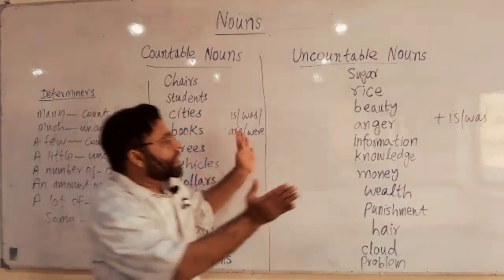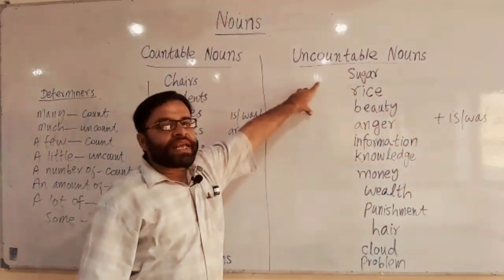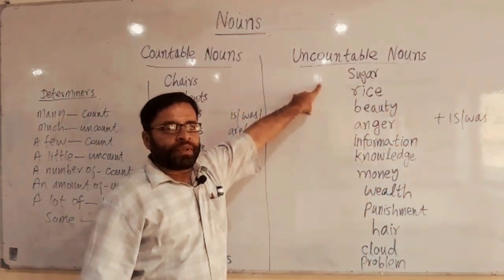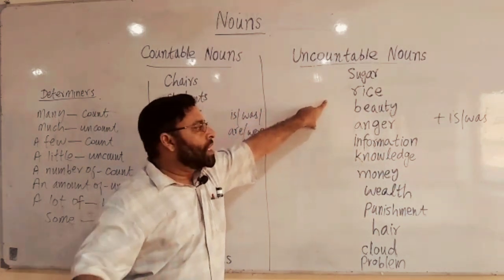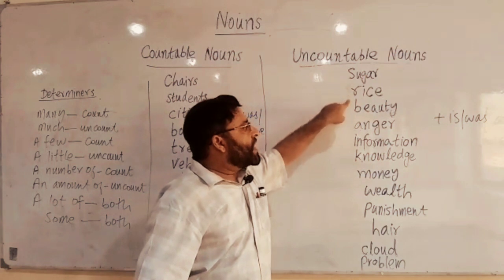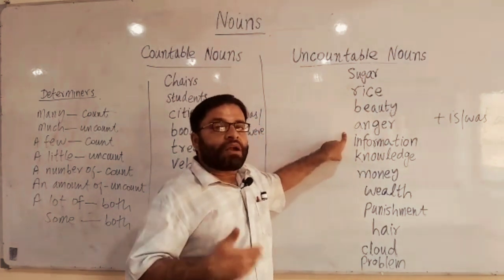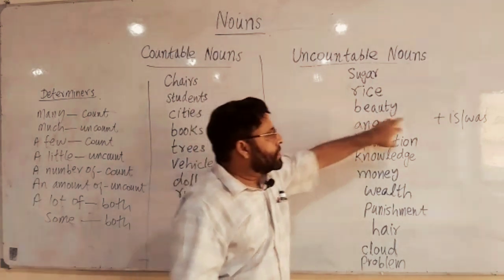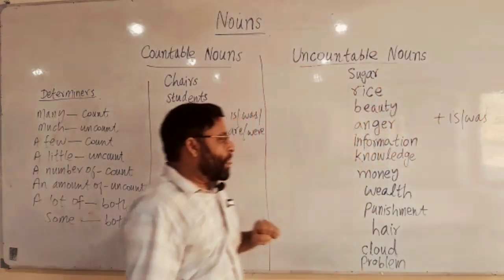When we talk about uncountable nouns, you have to use is or was. For example, there is sugar. There is no sugar. There is rice. There was rice. There is much beauty in the garden. There is a lot of anger on your face. So you can use is or was for uncountable nouns.